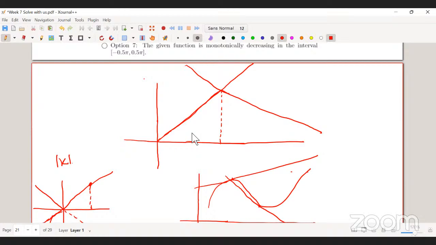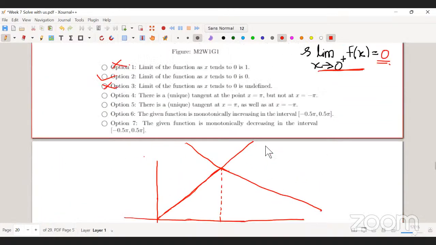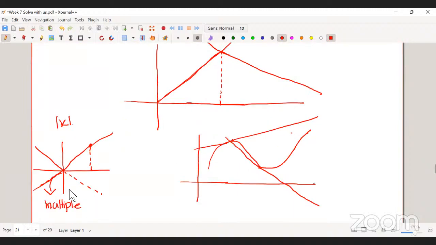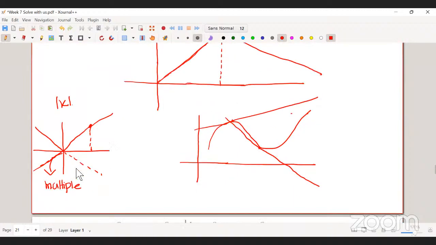As I said, now we are doing it vaguely. You will get a unique tangent if and only if the function is differentiable at that point. You will see that mod x is not differentiable at 0. That's why it has multiple tangents.